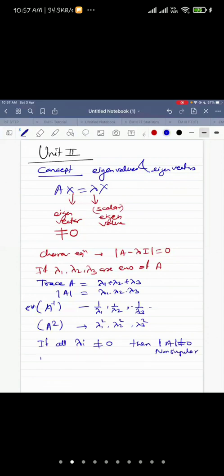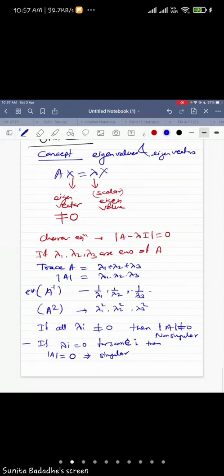If some lambda i is equal to 0 for some i, then the determinant of A is equal to 0, and then your matrix will be singular. You got my point? The matrix will be singular.